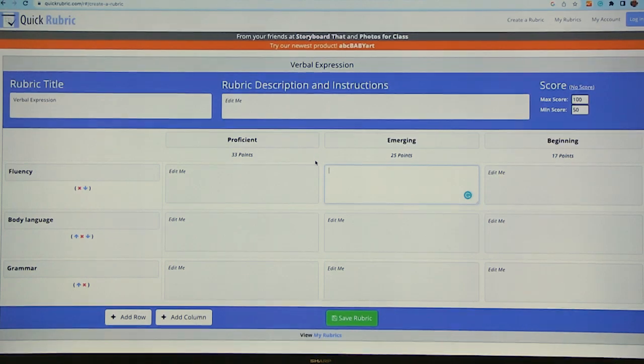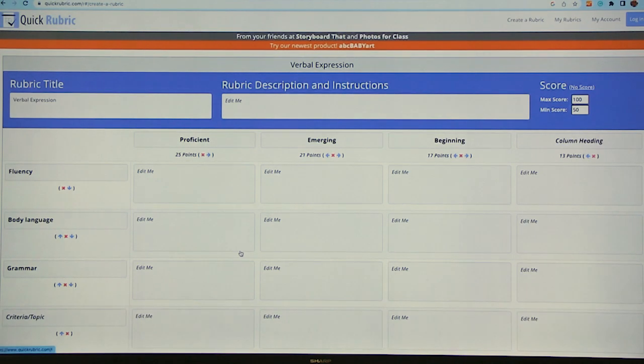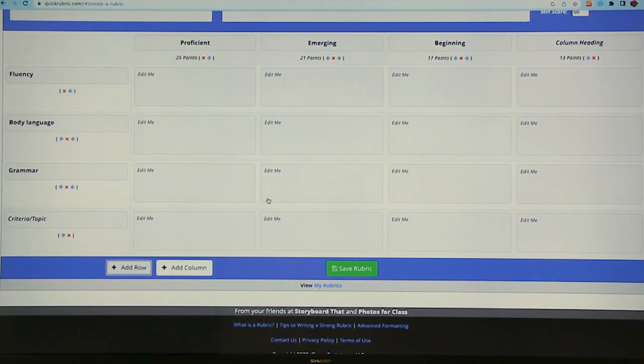Yes, and that's one way, but I did want to mention, as I was playing with this, I saw that you can actually change the categories and also add categories. So I can add a column and suddenly I have something below beginning, and usually not advisable, but sometimes you do use that. And I also have the ability to add more categories, so this can become more complicated. So it's very versatile, it's very quick. You saw in 2 clicks we were in and we were already making a rubric, and you can be done.